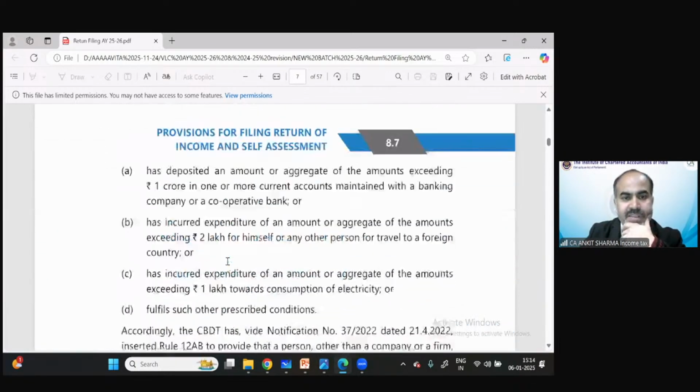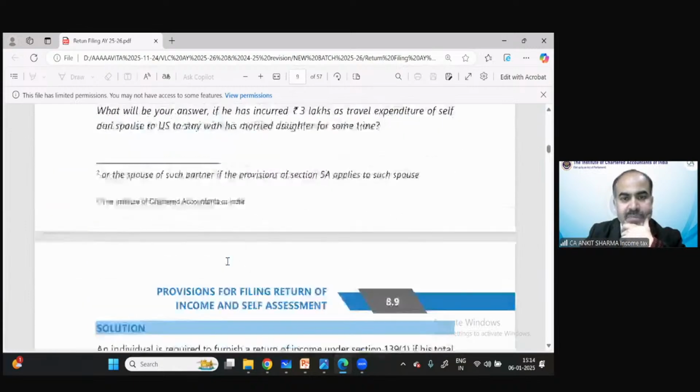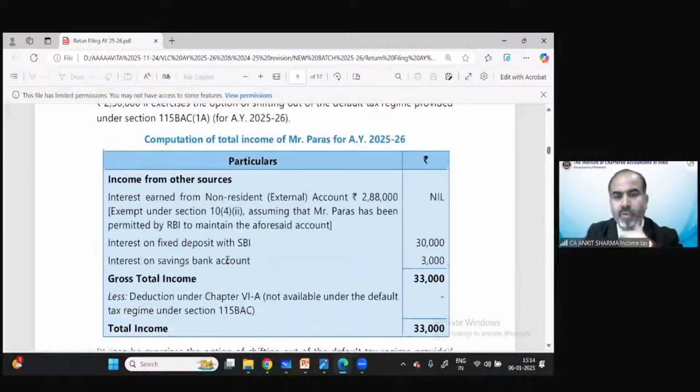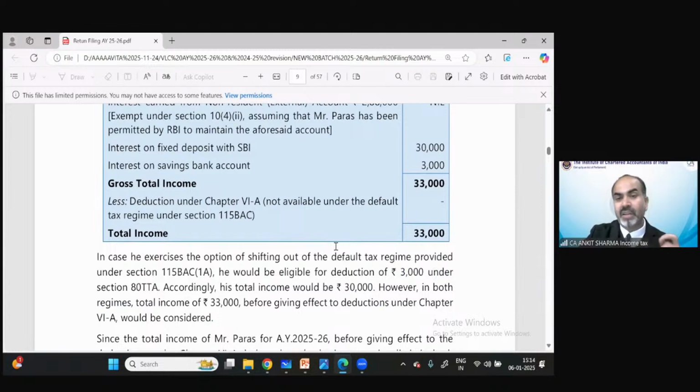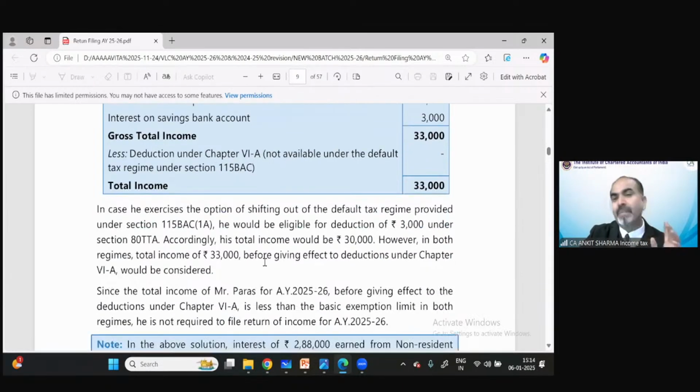We were discussing the example that was over here. So the provision was that if the income is 30,000 and interest on savings account is 3,000, the total income would be 33,000 and there would not be any liability to file an income tax return. Even if this is the case of the optional tax regime, then we will claim deduction also and the income would not exceed the basic exemption limit. So there would not be any liability to file an income tax return in this scenario also.